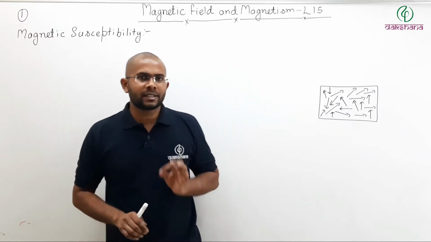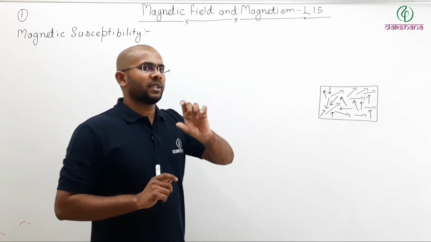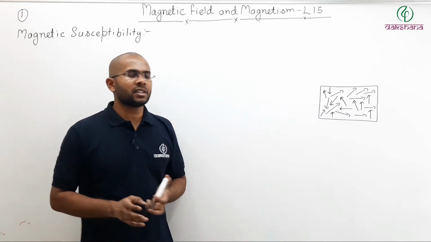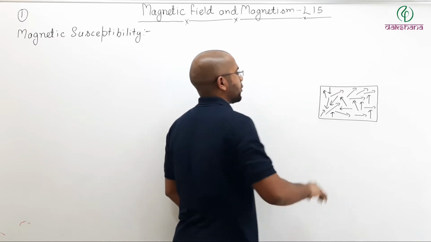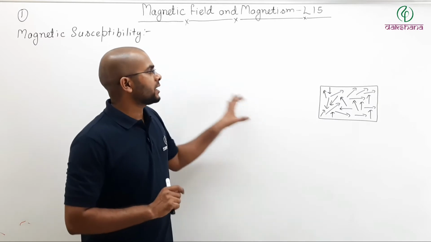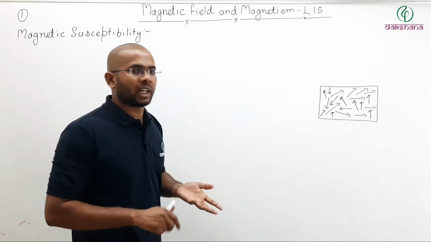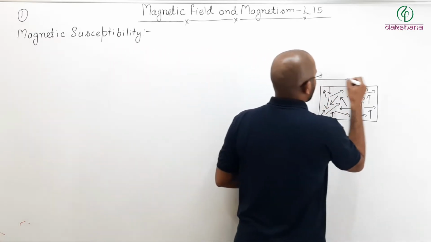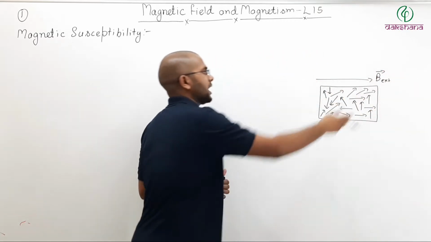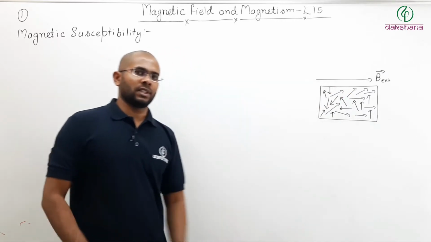We have already discussed that in certain elements, the atoms already have atomic dipole moments. But under normal conditions, the direction of those dipole moments is so random because of the random motion of the atoms that there is no net magnetic moment. But we have seen under the magnetization vector that if I apply an external field, B external, then these dipoles align themselves in the direction of the external field.